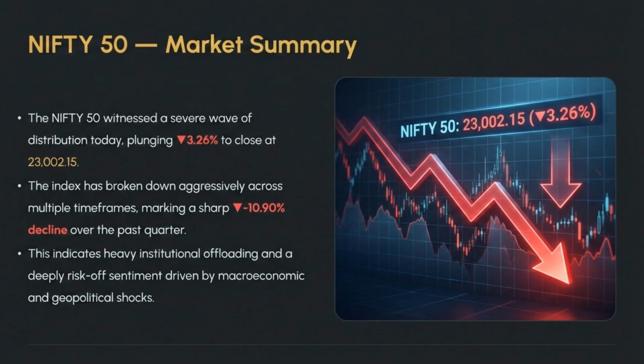The Nifty 50 market summary shows a severe wave of distribution, plunging 3.26% to 23,002.15. The index has broken down aggressively across multiple timeframes, marking a sharp decline over the past quarter. This indicates heavy institutional offloading, driven by macroeconomic and geopolitical shocks.